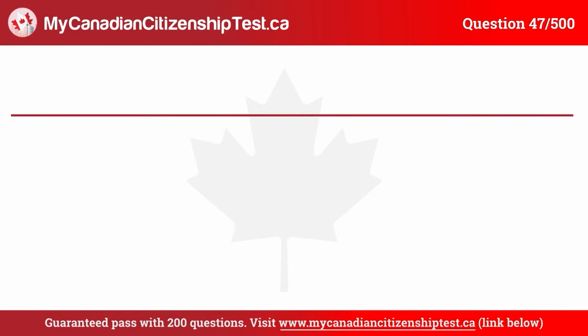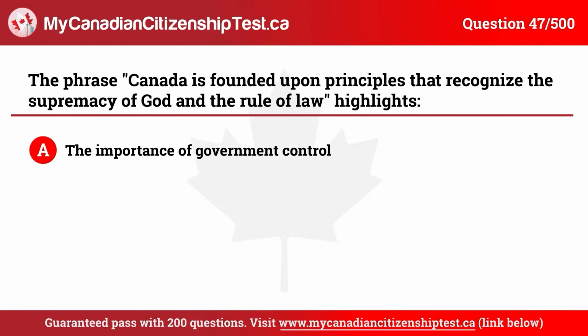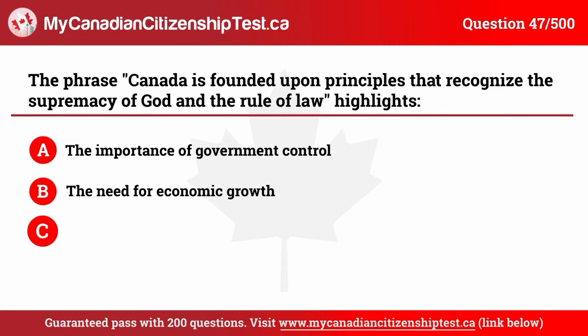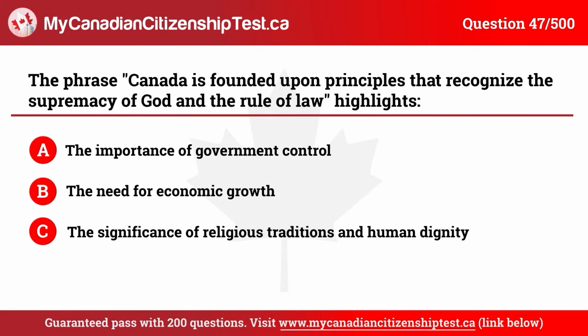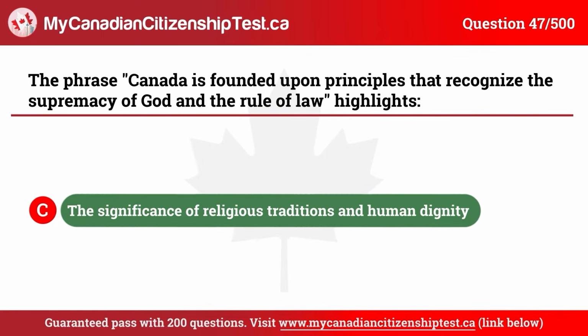Question 47. The phrase "Canada is founded upon principles that recognize the supremacy of God and the rule of law" highlights A. The importance of government control. B. The need for economic growth. C. The significance of religious traditions and human dignity. D. The role of international law. The correct answer is C. The significance of religious traditions and human dignity.